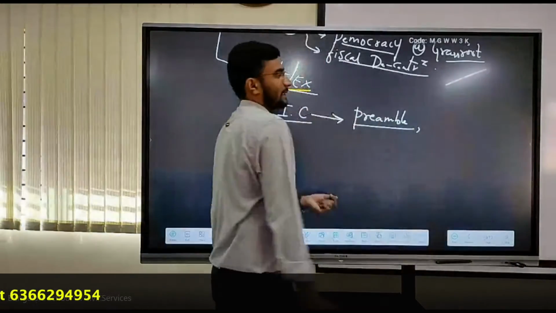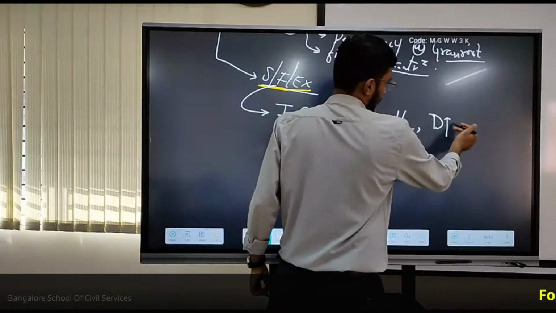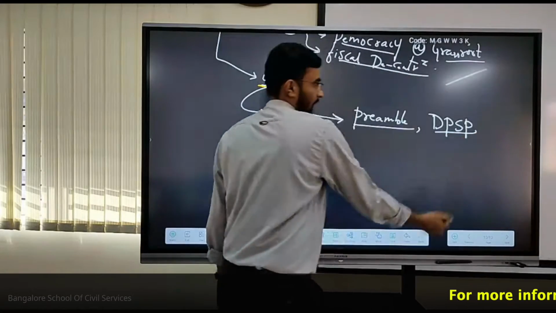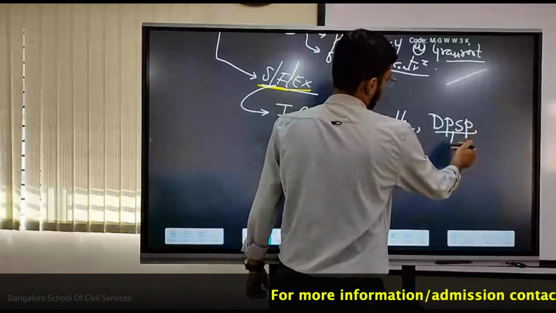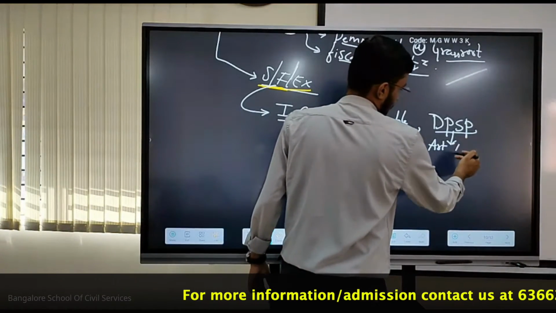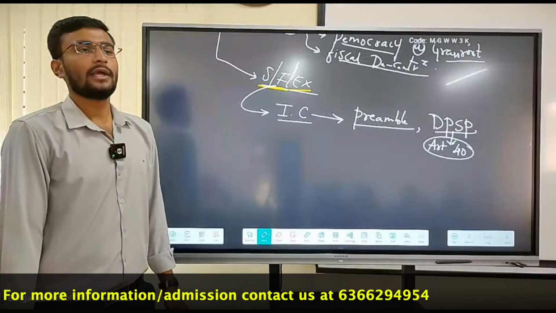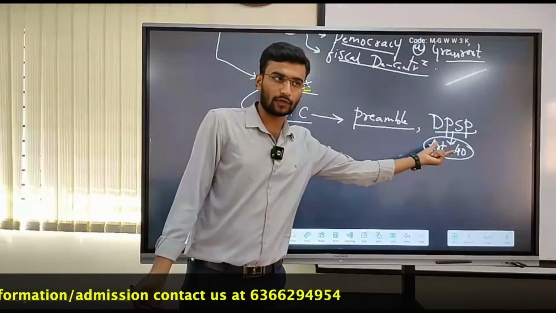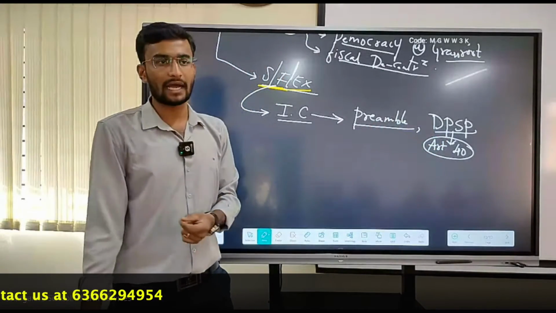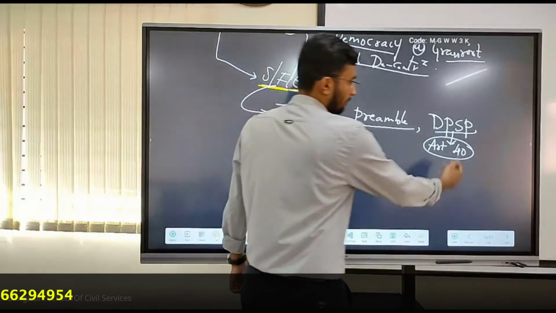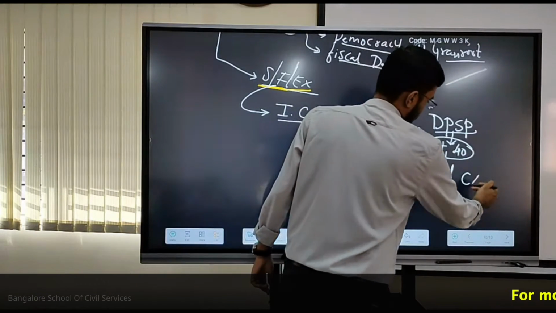Second, his contribution towards the Gandhian principles of the DPSP. The major article is Article 40. Article 40 says establishment of local self-government. Based on this contribution we have implemented which Constitutional Amendment Act?